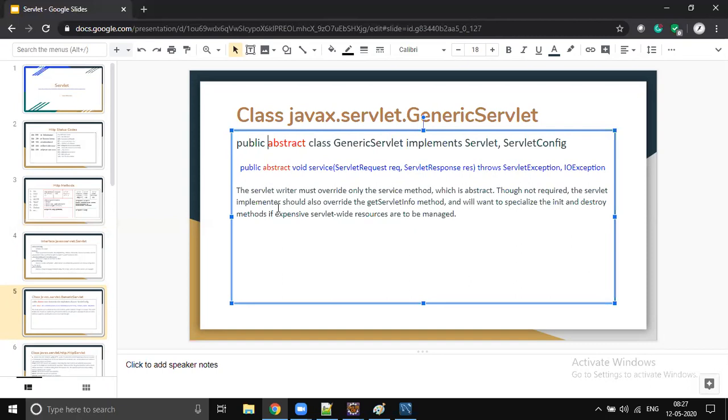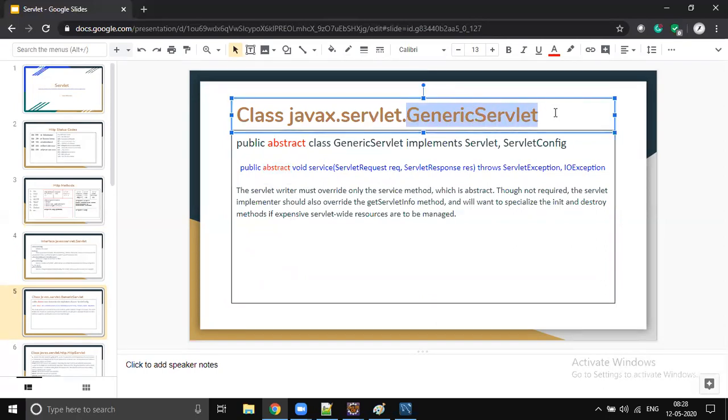So according to that fundamental Java rule, our generic servlet is an abstract class, because it has the service method as an abstract method. So every time you create a servlet which extends generic servlet, you must provide an implementation for the service method.